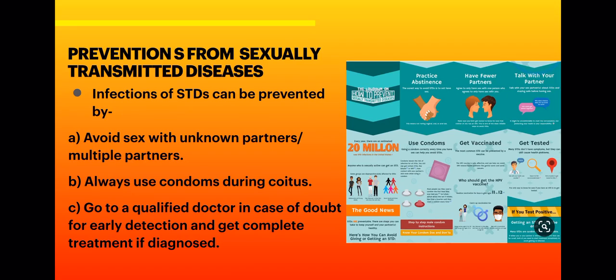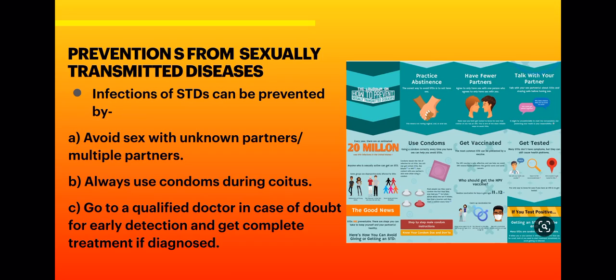We have to avoid sex with unknown partners. We should be faithful to a life partner, that is a husband. We should avoid multiple partners also. This may also lead to these STDs. We should always use a condom during sexual intercourse.